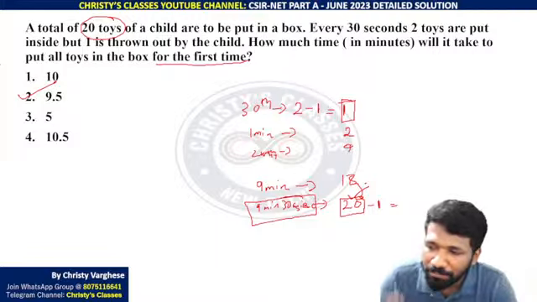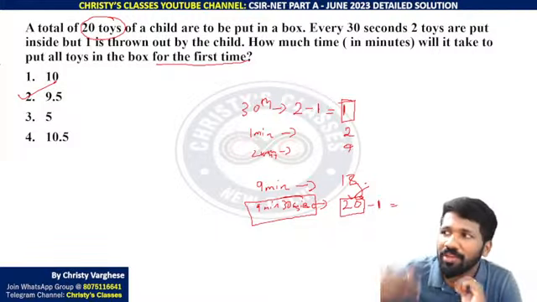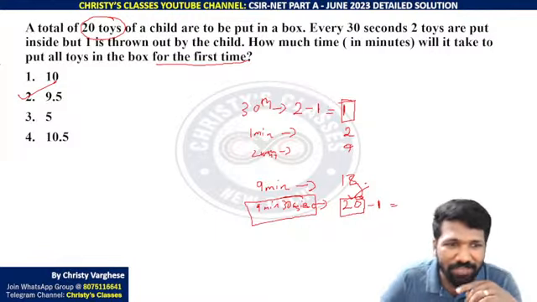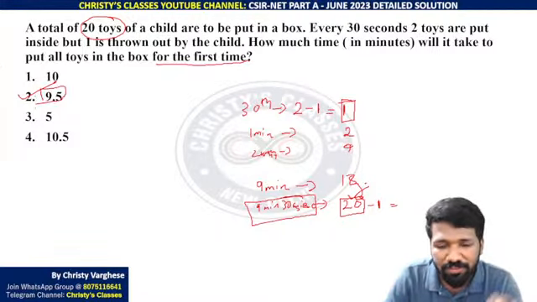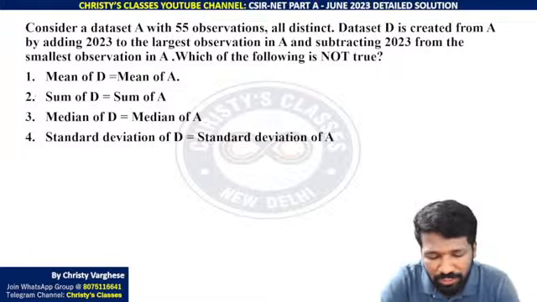I have given: Kevin earns 20 rupees in a day but spends 10 rupees. So when will he have 100 rupees at the earliest? There also the same logic applies. So anyway, 9.5 minutes is enough. So 9.5 is the answer. So the next question, any answers? Please mention any answers.